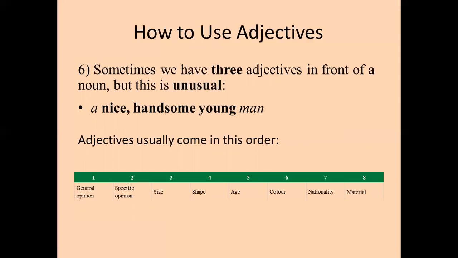Now, adjectives usually come in this order. The following order is important. So first, there is a general opinion, then specific opinion, then size, shape, age, color, nationality, material. It's not very important. I'm sure they will not ask you such specific questions in the exam, but just for your information, this is the case. So this is the order.